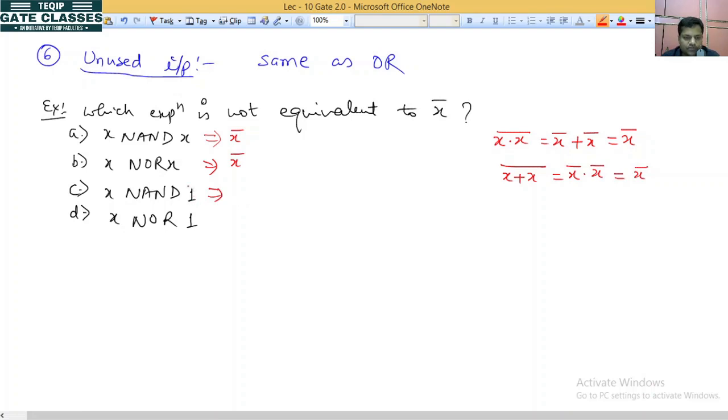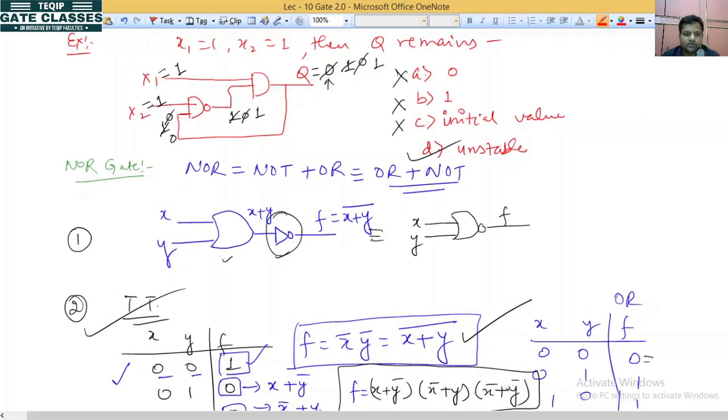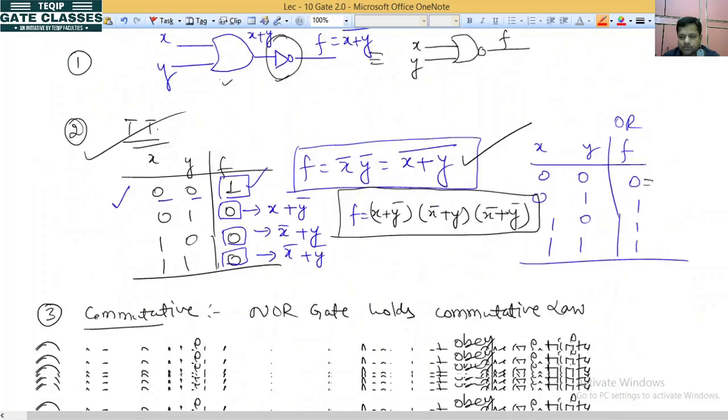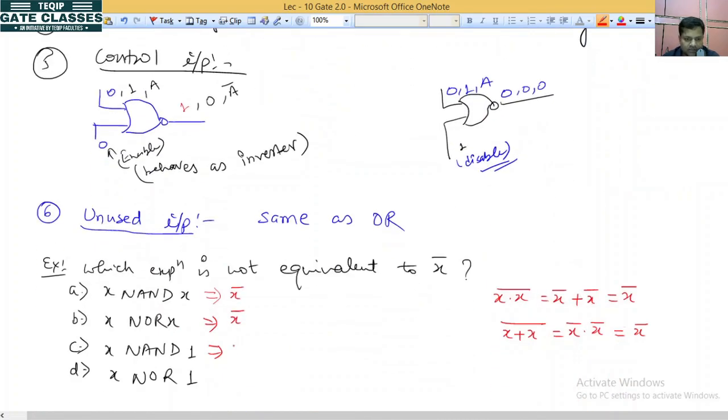Now if we fix one input of a NAND gate at 1, how does it behave? It behaves as an inverter. We have seen that at 1 it behaves as an inverter, so the value will be x bar again. And for NOR, at 1 it is acting as a disable input, so the output will be 0. So which option is correct? D option, because it is not equivalent to x bar.